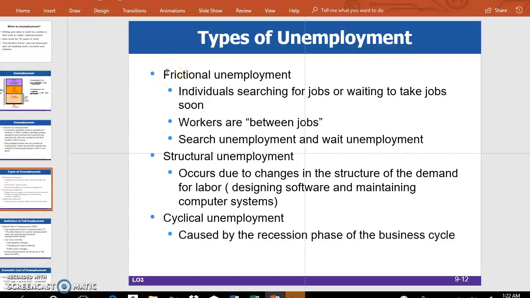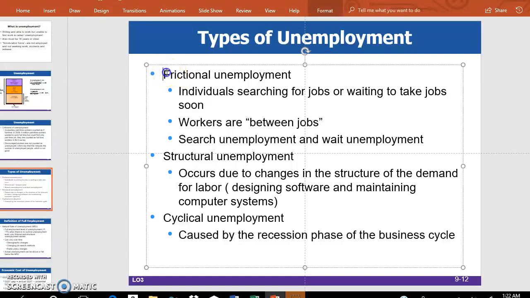In this textbook we discuss three types of unemployment. Frictional unemployment is individuals searching for jobs or waiting to take jobs soon. So this is like a go-between job, right? Workers are switching from one job to another. Sometimes people get laid off and wait a couple of weeks, search for new employment and get one. And sometimes people resign and spend time to find a better, more suitable, higher paying job.